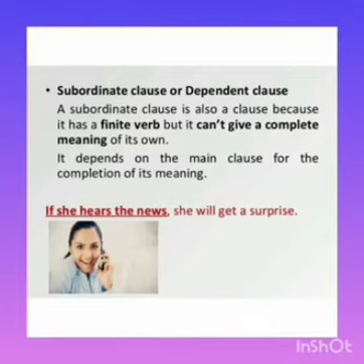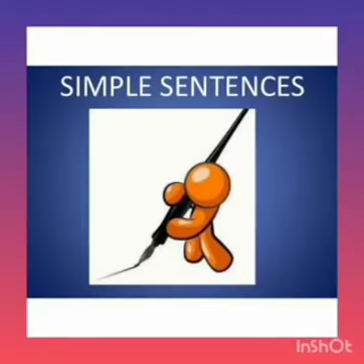And she will get a surprise conveys a complete meaning, so it is the main clause. So once again, the main clause gives complete meaning to the sentence, and the subordinate clause does not give complete meaning and has to depend on the other part of the sentence. Now let us glance over the simple sentences in detail.